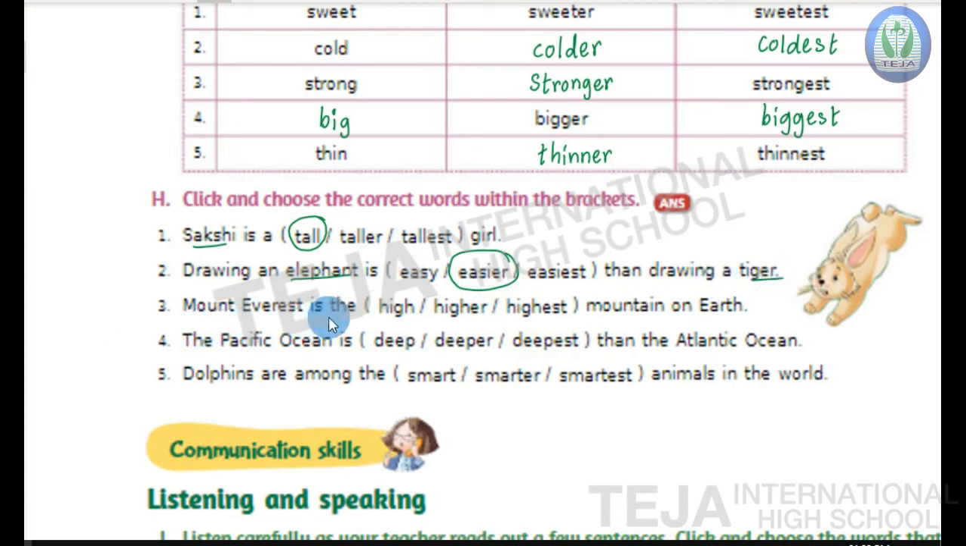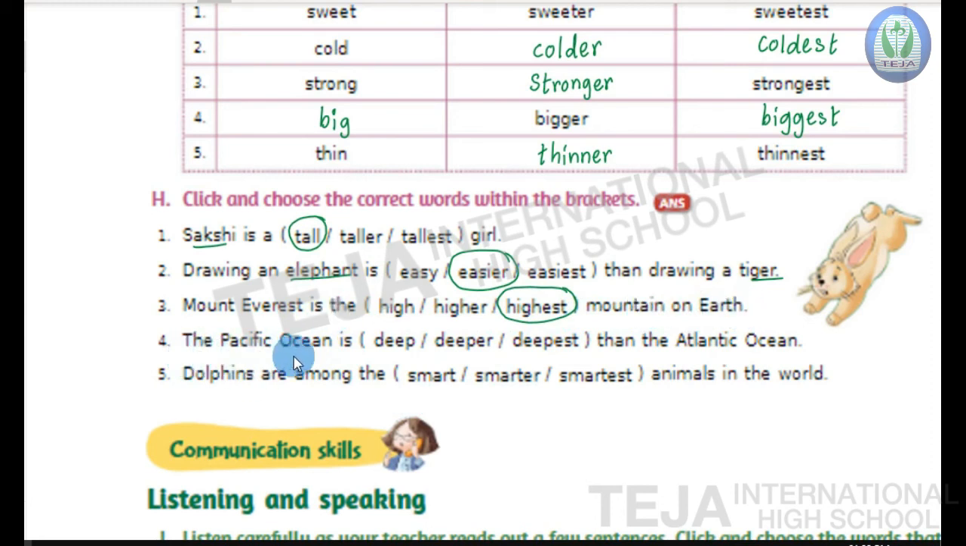Third one, Mount Everest is the dash mountain on the earth. Here the options are high, higher, highest. So we are comparing Mount Everest with a group of mountains. So here we have to use the superlative degree. So the correct answer is highest. Mount Everest is the highest mountain on earth.